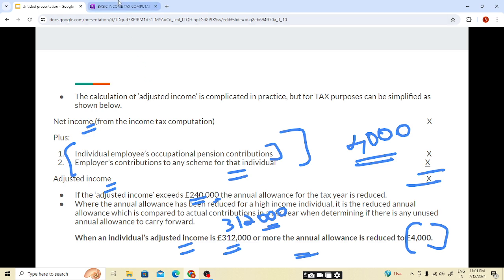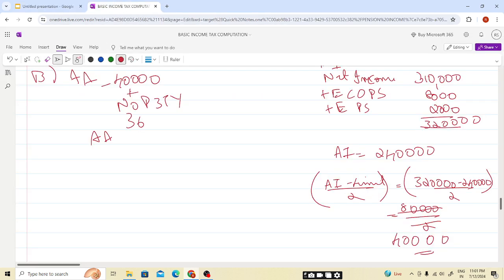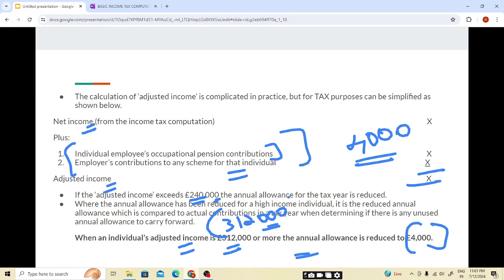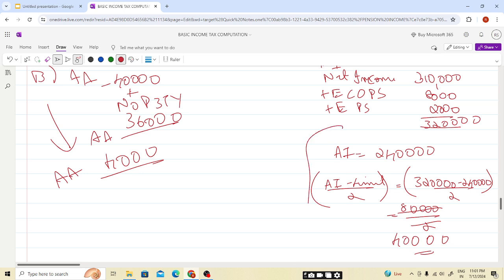It can reduce by a maximum of 36,000. So the annual allowance available for B will be 4,000. If you understood that, as our AI, not ANI, students, sorry, adjusted income is more than 312,000, 4,000 will be directly available. We need not do this calculation, but for your understanding I have done it.